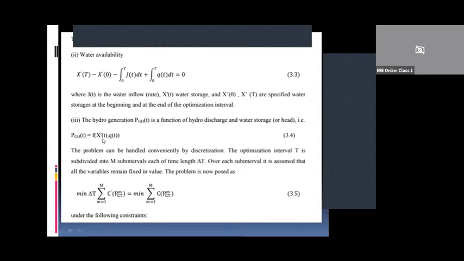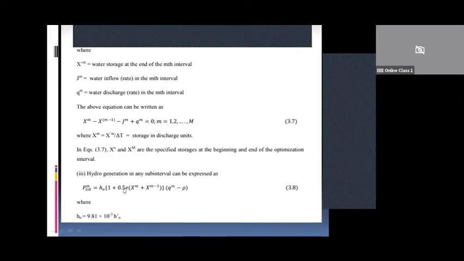Similarly, we have the third constraint, where hydel power generation is a function of water discharge as well as water storage. This also has to be represented in terms of discretization. So we have represented here PGHM equal to H naught into 1 plus 0.5 e times xm plus xm minus 1, times Qm minus rho. This equation for hydel power generation, a function of discharge as well as storage, is represented in terms of these constants, where H naught equal to 9.81 into 10 to the power minus 3, and H naught dash.